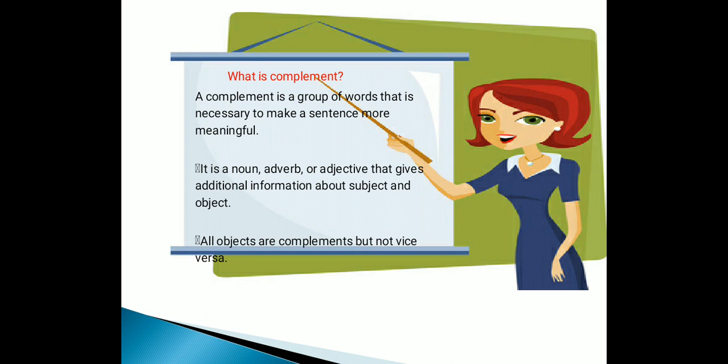So, what did you understand? A complement may be a noun, verb, or adjective, which gives additional details about the subject or the actions of the sentence. Complements are generally placed after the verb. Remember, placed after the verb within the predicate. Complements can consist of one word or a phrase as well.